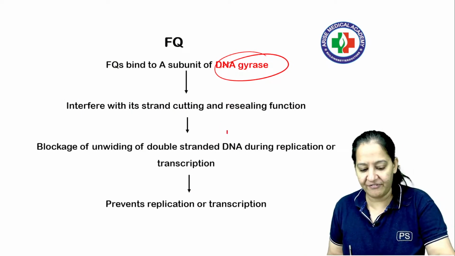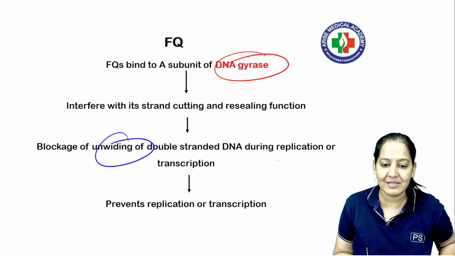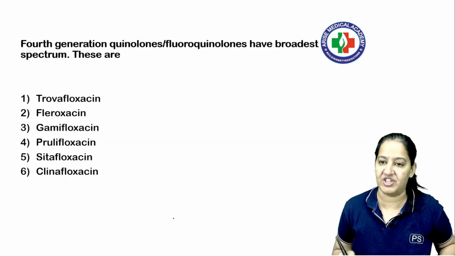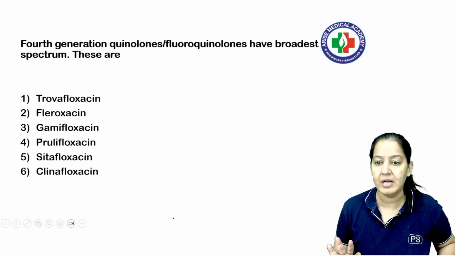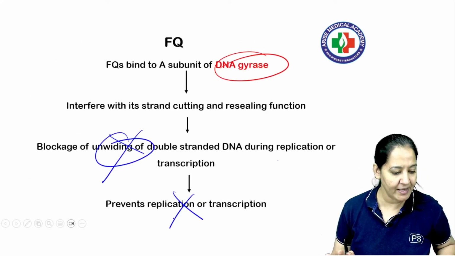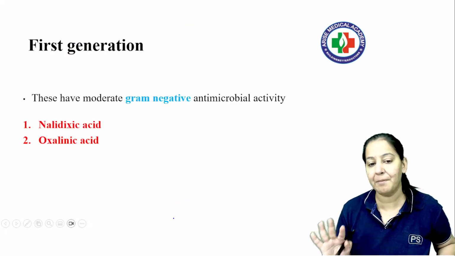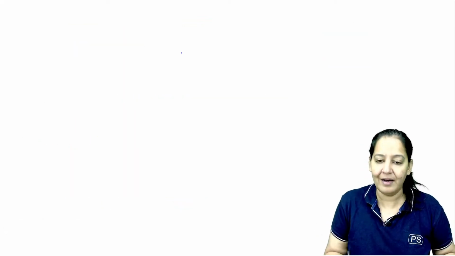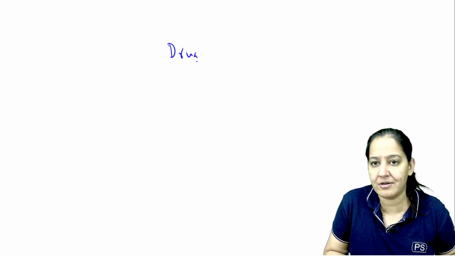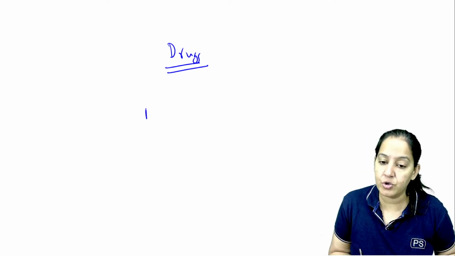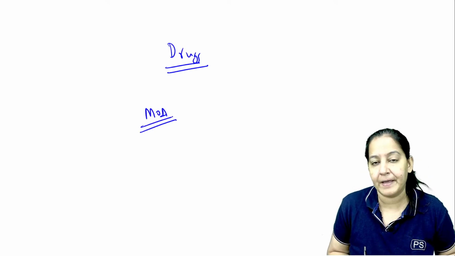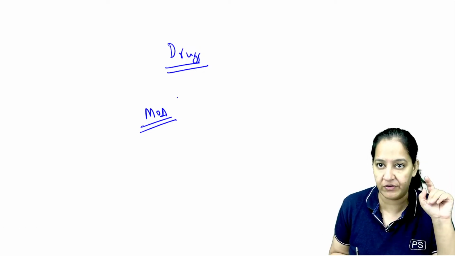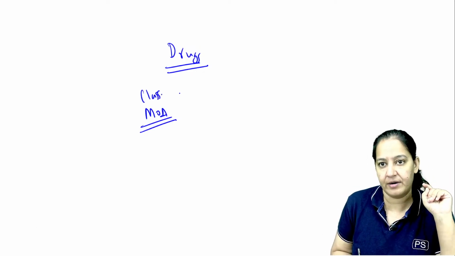So it will interfere with the unwinding. There is no unwinding, no replication. So this is the main mechanism. Got it? You get many questions on that. Now, how many types of fluoroquinolones are there? This is the mechanism. For every drug in pharma, you should know the main thing is mechanism of action. In the form of a diagram or flow chart, you should have an overview. You should know the classification of that drug, that complete chapter.